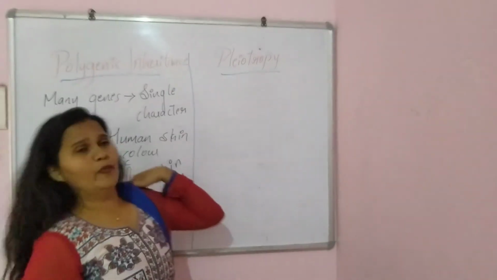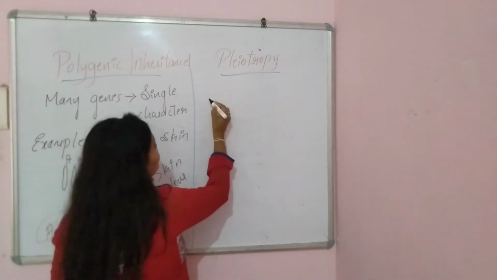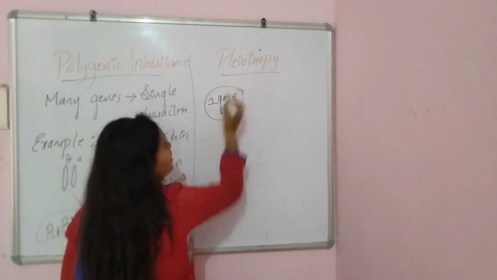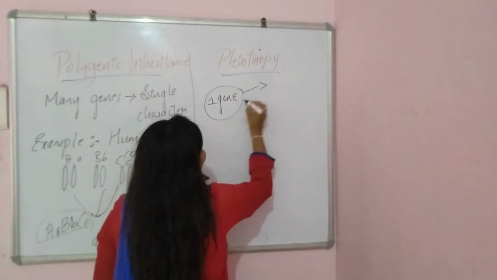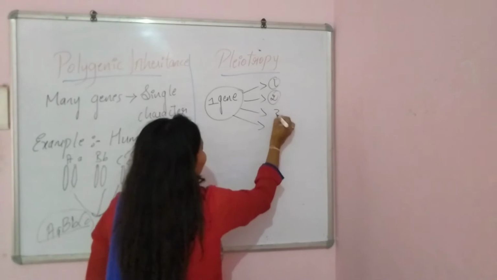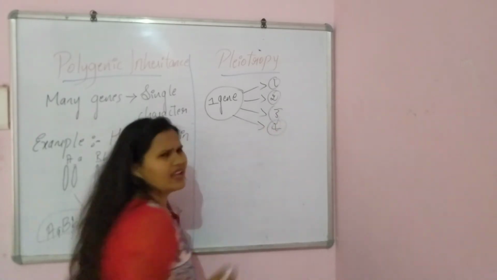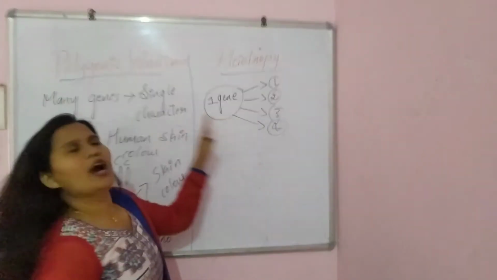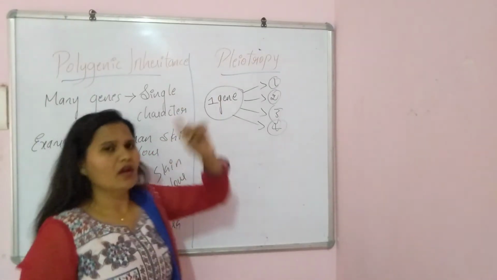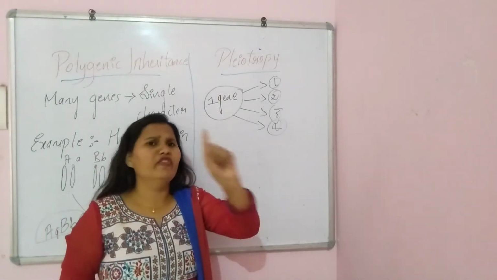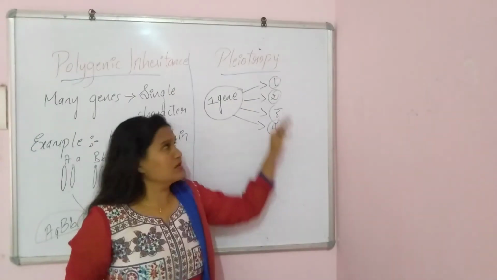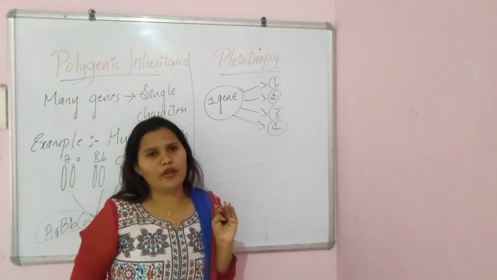But in pleiotropy, a single gene will control many characters, that may be 1, 2, 3, 4 or many characters. In pleiotropy, one gene will operate many characters. That is called pleiotropy.